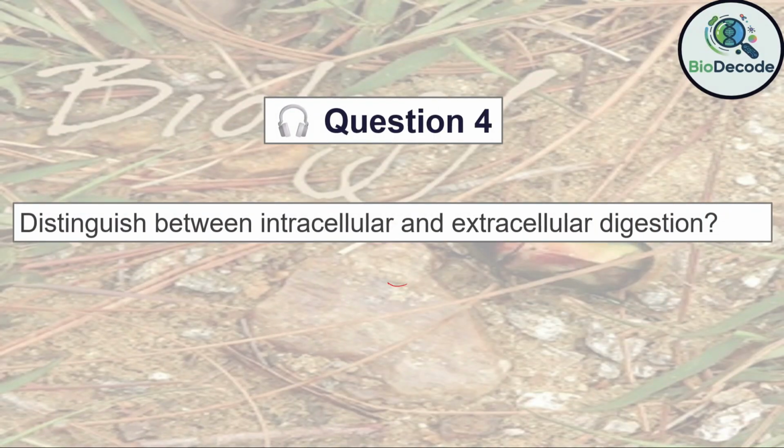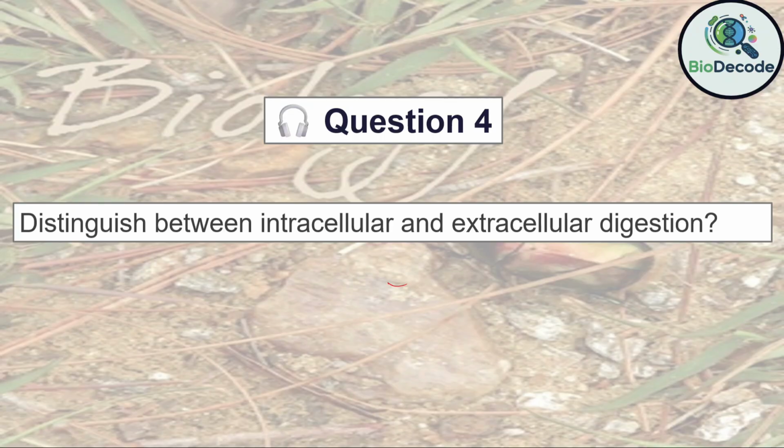Question 4. Distinguish between intracellular and extracellular digestion. Answer. Intracellular digestion occurs inside specialized cells, where food is engulfed by phagocytosis and broken down within vacuoles using enzymes. This type of digestion is typical of simpler animals such as sponges, where a true digestive cavity is absent. Second, extracellular digestion takes place in a digestive cavity or lumen outside the cells, allowing the breakdown of larger food particles.